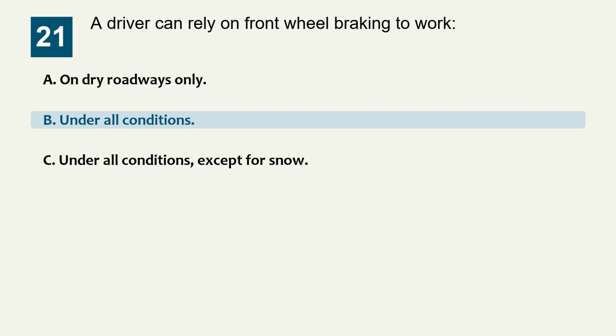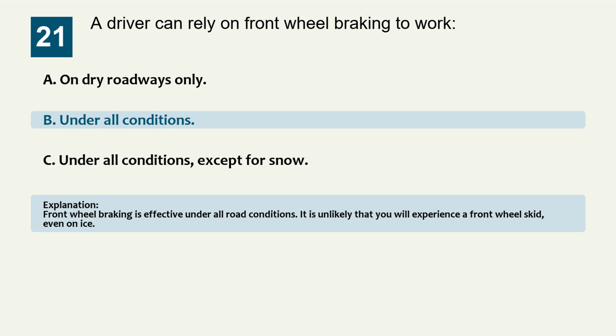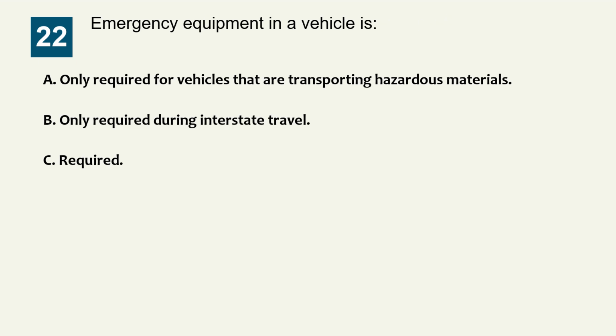The correct answer is option B, under all conditions. Explanation: front-wheel braking is effective under all road conditions. It is unlikely that you will experience a front-wheel skid, even on ice. Question 22. Emergency equipment in a vehicle is: Option A, only required for vehicles that are transporting hazardous materials. Option B, only required during interstate travel. Option C, required.